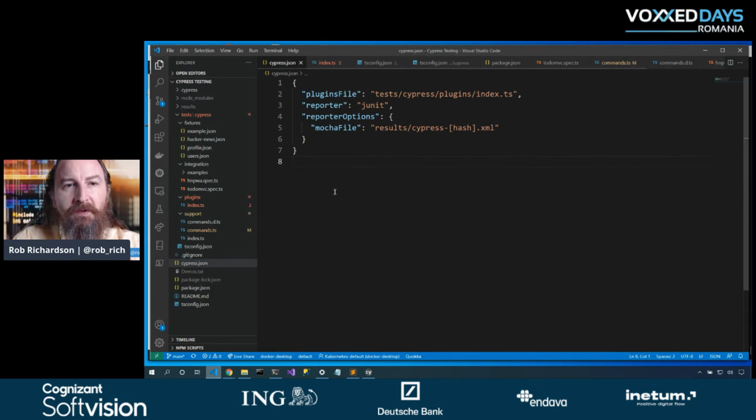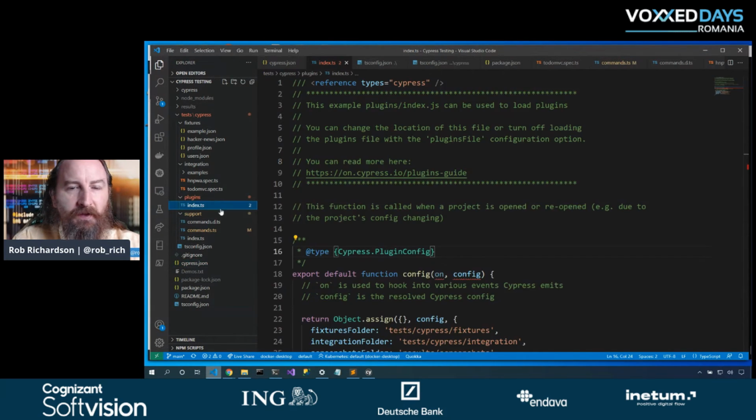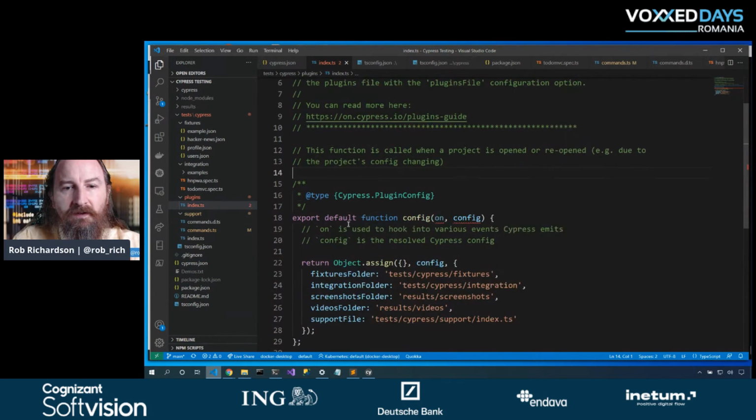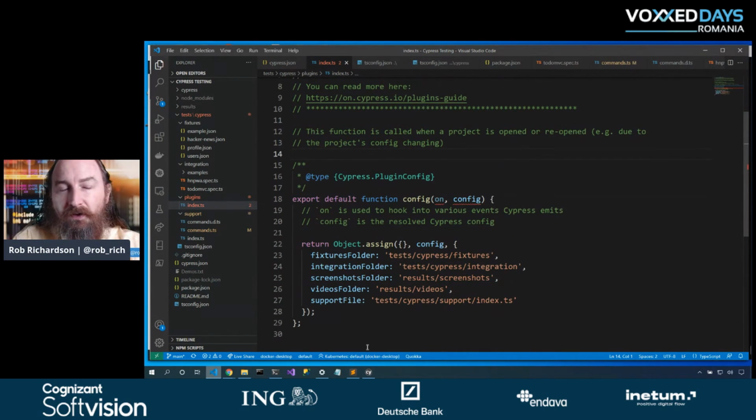Our first stop is this cypress.json file. Now, this explains to Cypress where all of the pieces are. In particular, here's the plugins file. And I've chosen to put this inside the tests folder, inside the Cypress folder, plugins/index. So here's that plugins index file. And here is the details of where all of the rest of the configuration is.